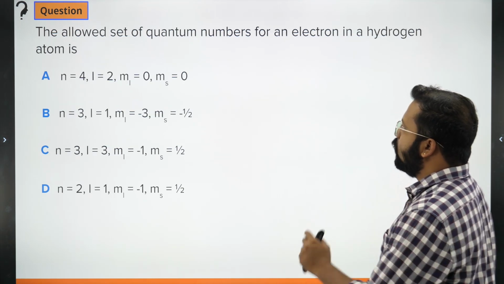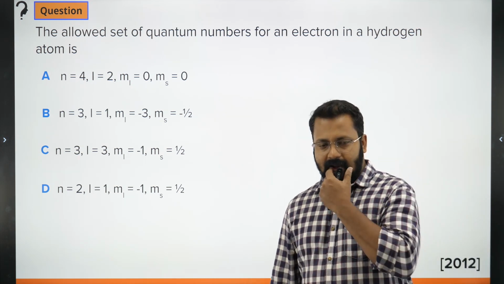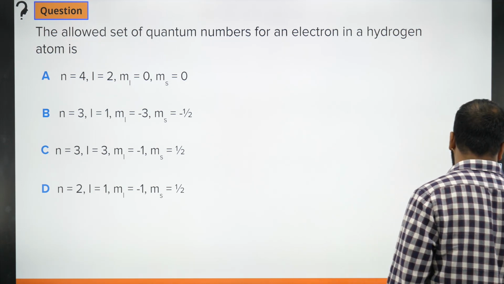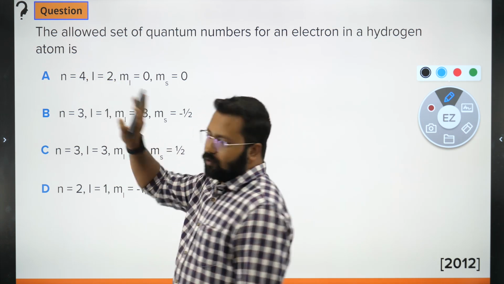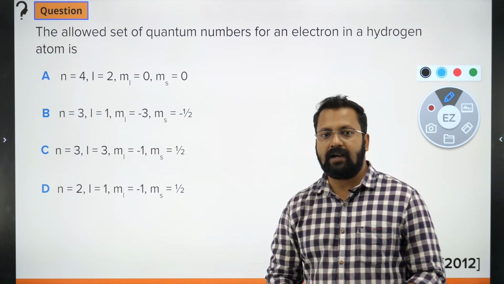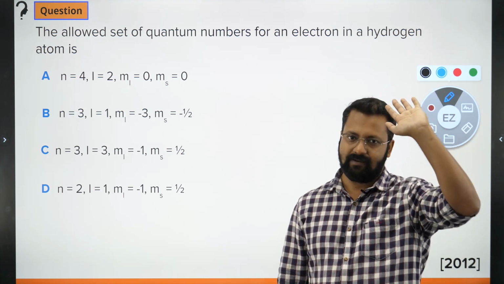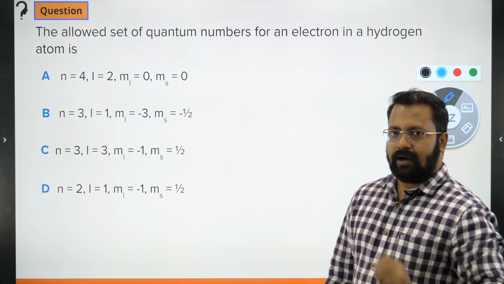Next question is this: the allowed set of quantum numbers for an electron in hydrogen atom. So what are the allowed sets? See, if n is 4, you might ask that, sir, hydrogen atom में n equals to 4 कैसे हो सकता है? The electron can get excited to that level. Only then it can have these as the quantum numbers.